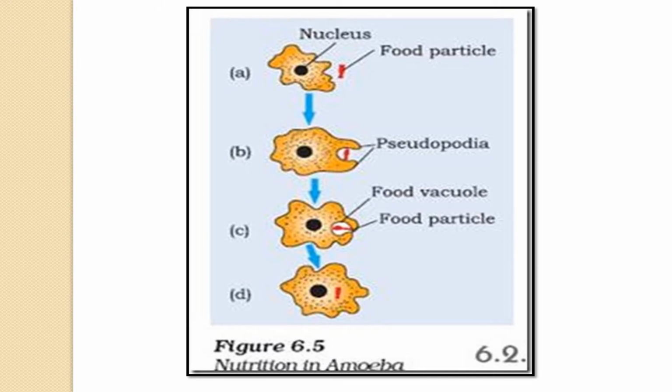As you see in the image, when a food particle is located nearby, the amoeba forms a pseudopodia and forms a food vacuole to cover the food particle. Then digestion takes place, then assimilation and absorption take place, and then the exocytosis or egestion of the waste material takes place.